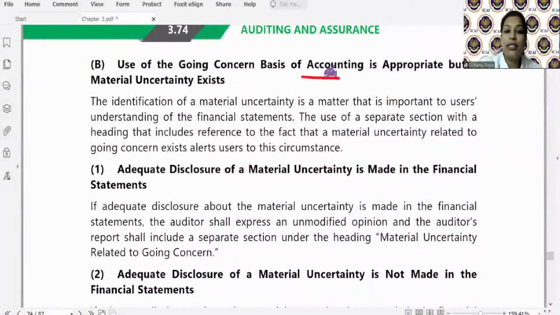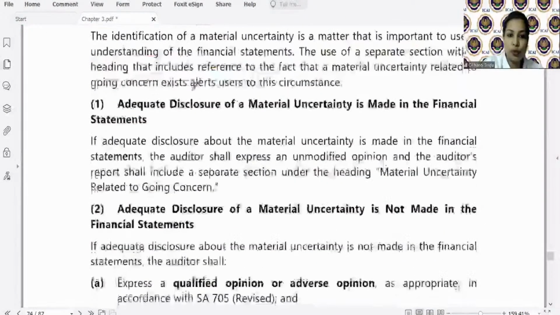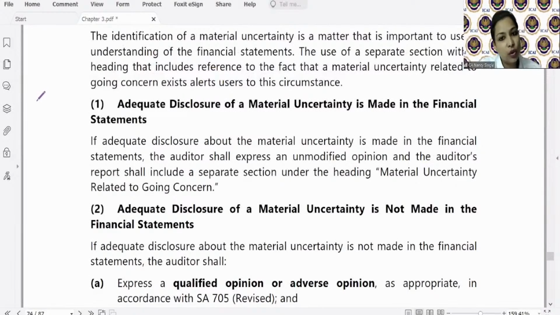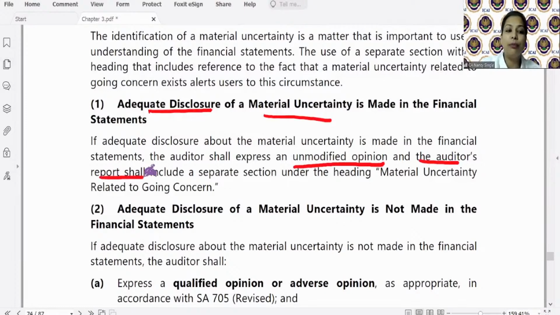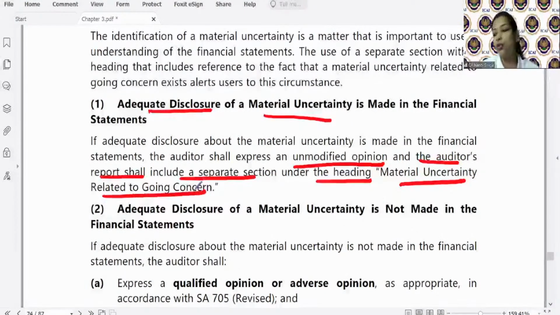If going concern basis is appropriate and material uncertainty exists, so this is divided into two parts. गोइंग कंसर्न एप्रोप्रिएट है, गोइंग कंसर्न के अकॉर्डिंग ही बने हैं, बट मटेरियल अनसर्टेनिटी है and adequate disclosure has been made, auditor shall express unmodified opinion and the auditor's report shall include a separate section under the heading material uncertainty relating to going concern. Clear?